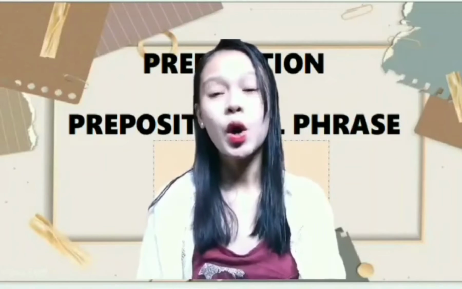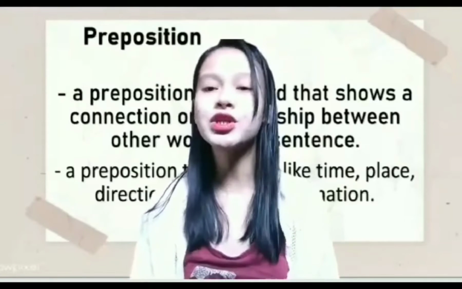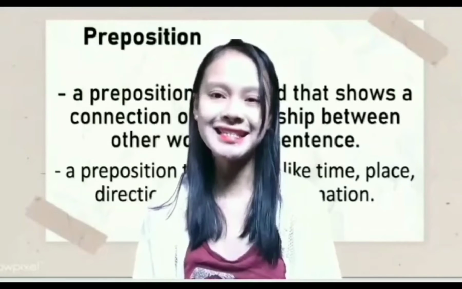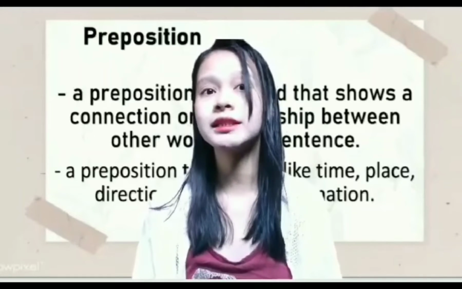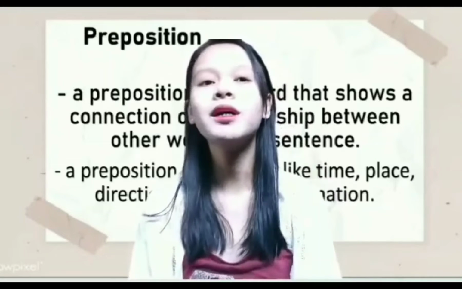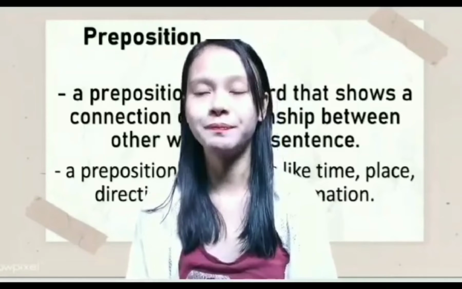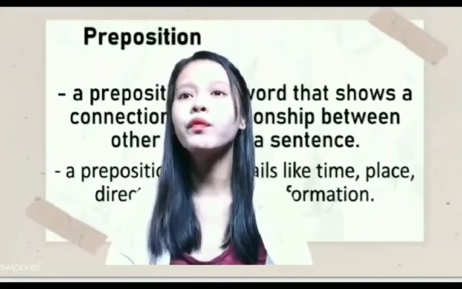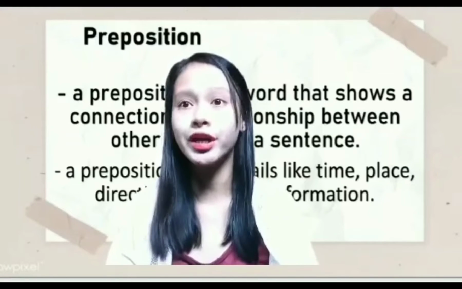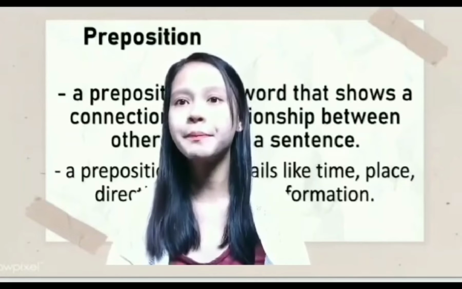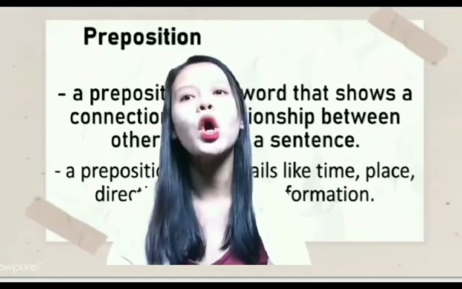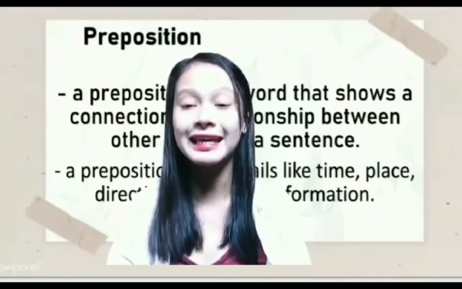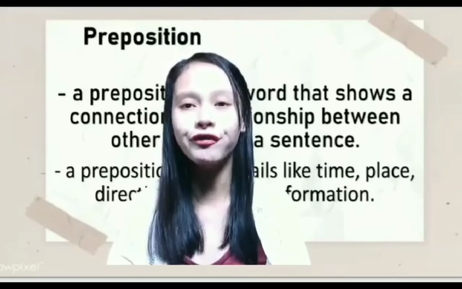Okay, what is a preposition? A preposition is a word that shows a connection or relationship between other words in a sentence. So a preposition tells details like place, time, direction, and other information. A preposition is a word or group of words used before a noun, pronoun, or noun phrase to show direction, time, place, location, spatial relationship, or to introduce an object. Some examples of prepositions are words like in, at, on, off, and to.